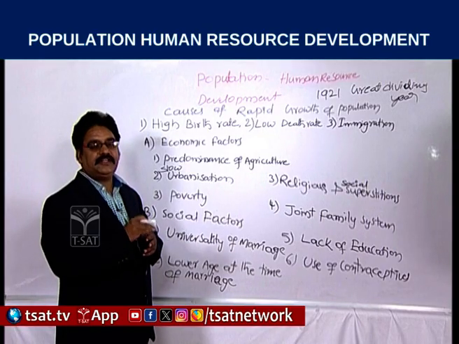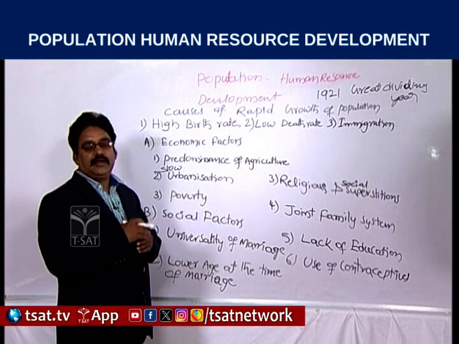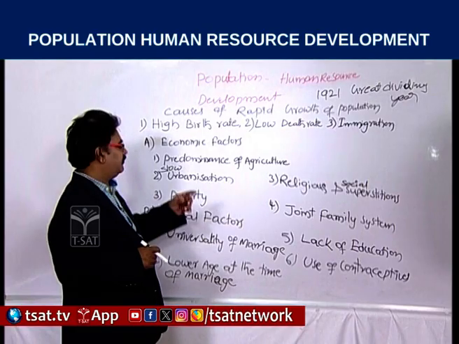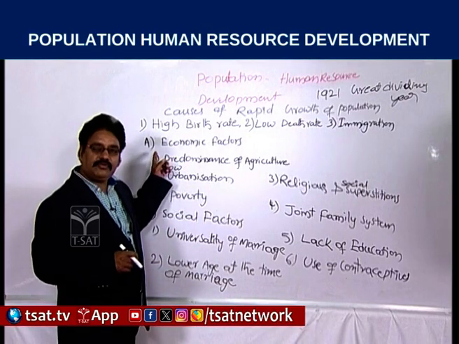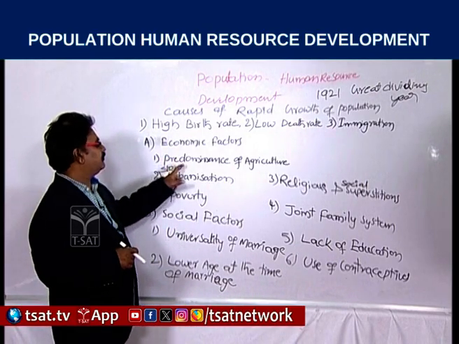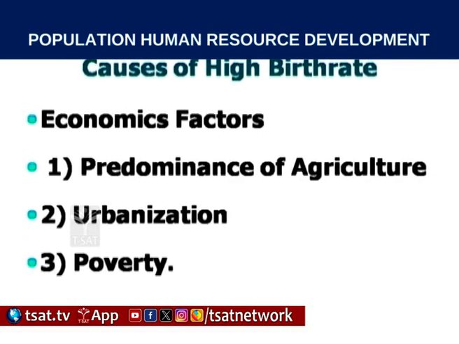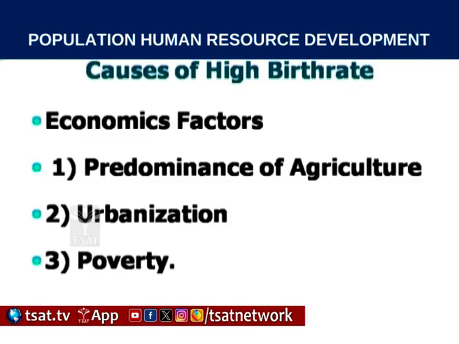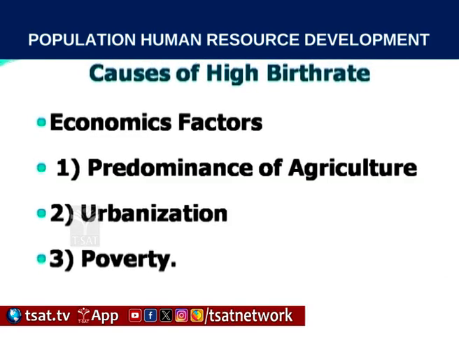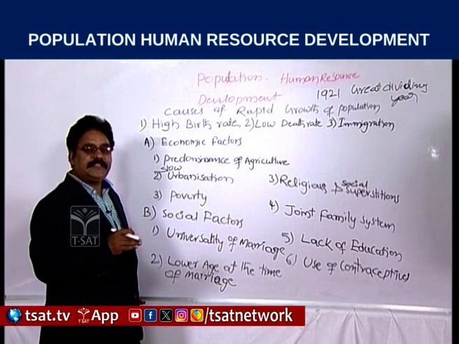That's why, one of the reasons for the rapid growth of population is predominance of agriculture, and slow urbanization. In the Indian economy, urbanization is not taking place rapidly. Slowly it is increasing.